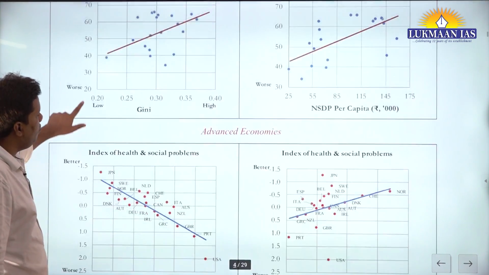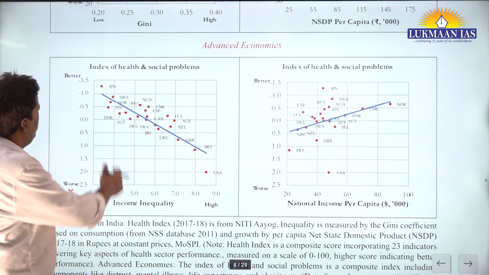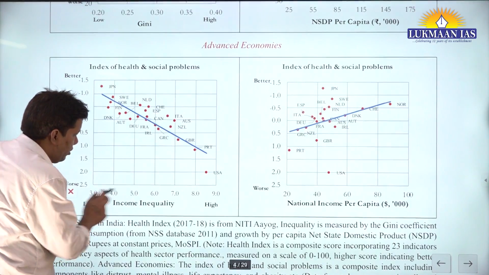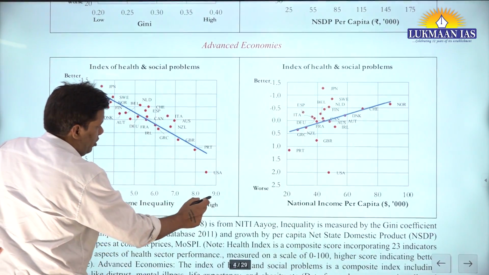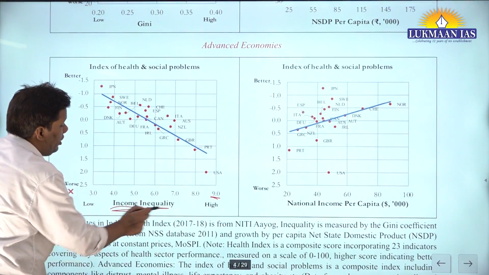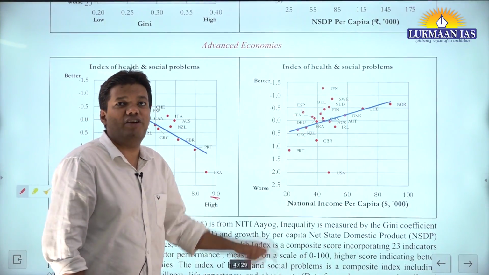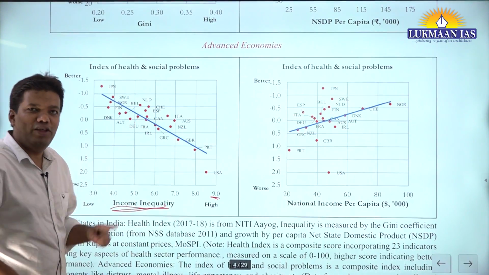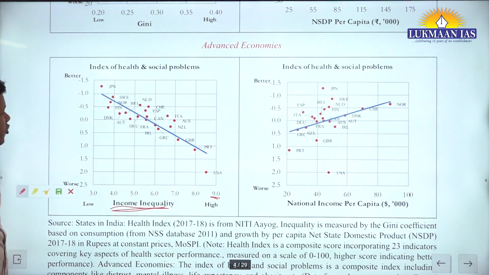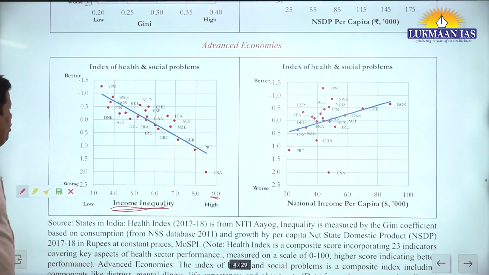Now let us see the advanced economies. What is happening there? Advanced economies like Japan, Switzerland, Great Britain. Here, whenever inequality is rising, same data, right? Although here you have income inequality. See, here they have taken income inequality. You have to be cautious. Why are developed countries taking income equality, not consumption equality? These are points you can argue even on this Economic Survey. Why have you taken income equality here? What is the problem? Why are you not taking income equality there?